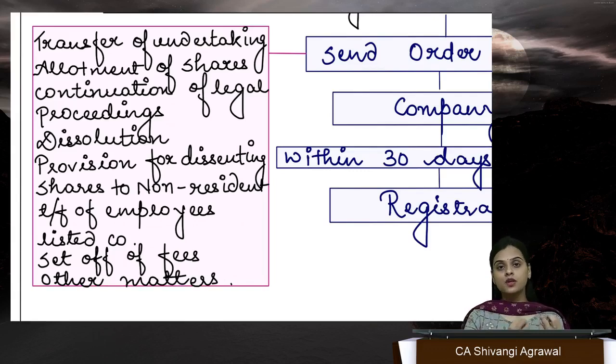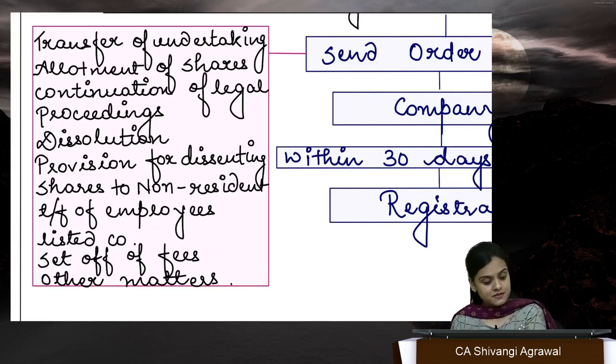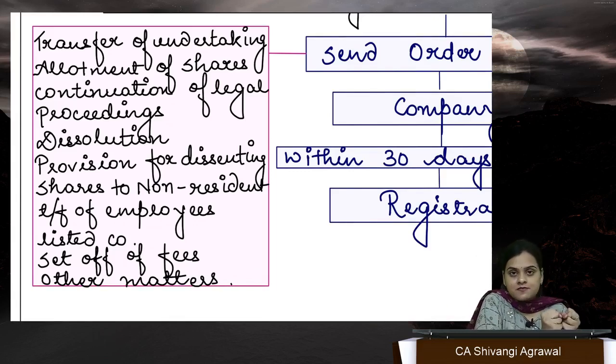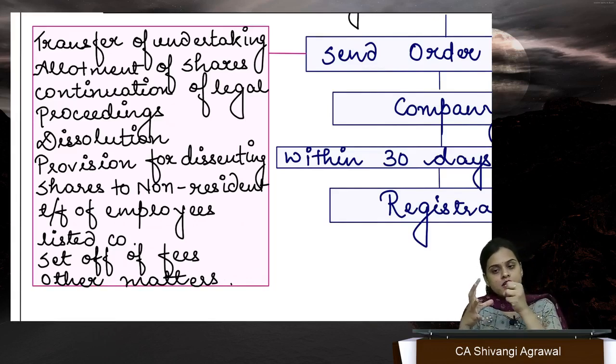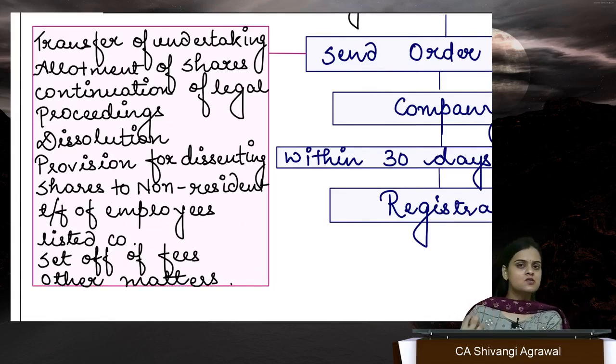So what are you going to allot? Allotment of shares, right? So order about that. Continuation of legal proceedings. The legal proceedings or the legal cases shall be now against the transferee company. So from transferor company, they'll come to transferee company. The transferor company, that is the old company which is being now merged into the transferee company, all the assets, liabilities have all been taken over by this transferee company.